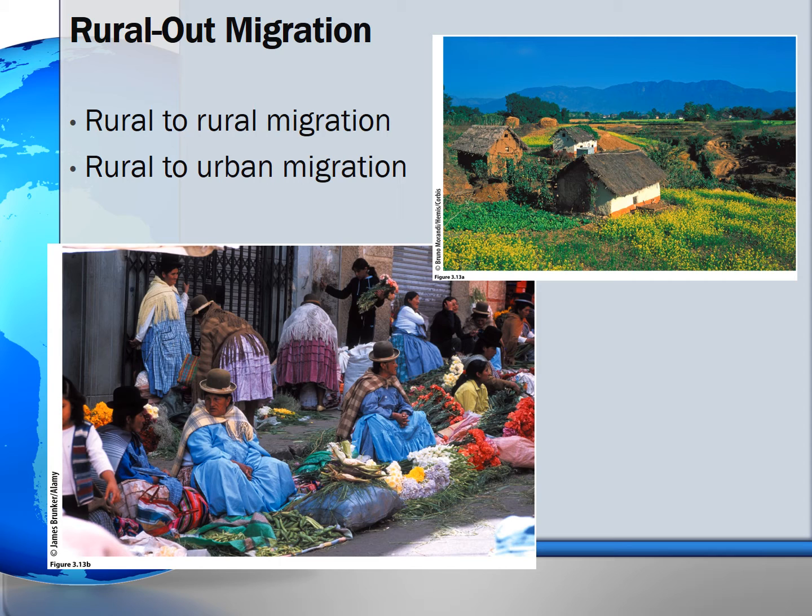The photo on the top is an important agricultural area known for its flat land in Nepal's Terai region. This region has been a major destination of people from other rural areas, especially from the mountains where farming is less lucrative. The photo at the bottom shows indigenous Aymara women, supporting their iconic bowler hats, selling their goods on the street of La Paz, Bolivia. The Aymara, once predominantly rural, now increasingly live in Bolivia's cities.